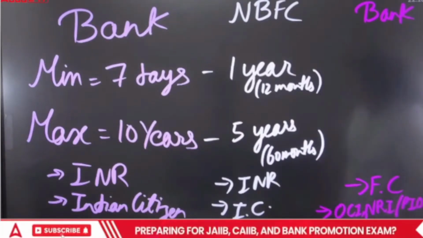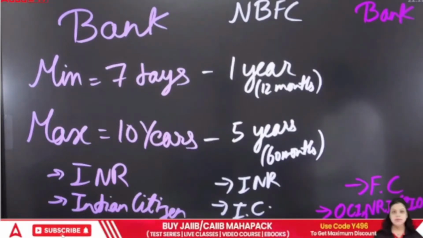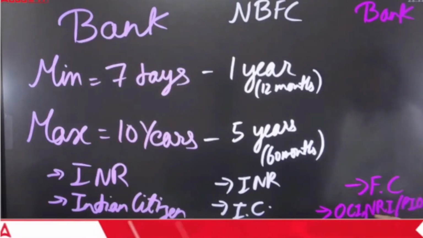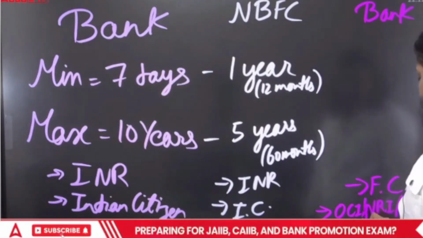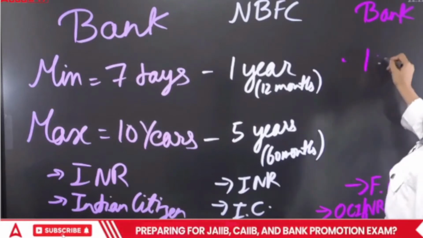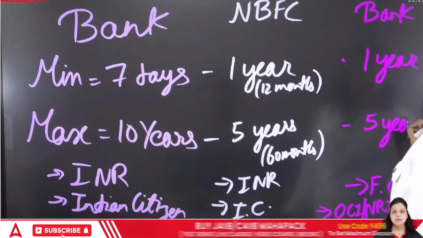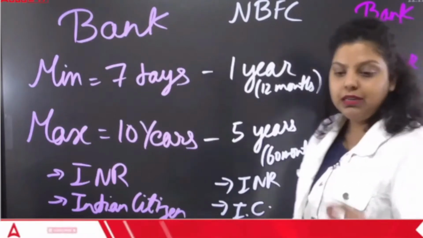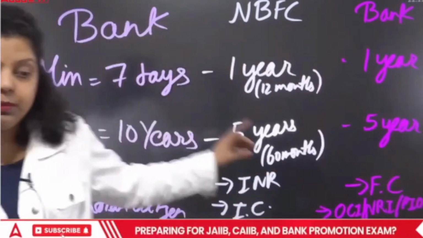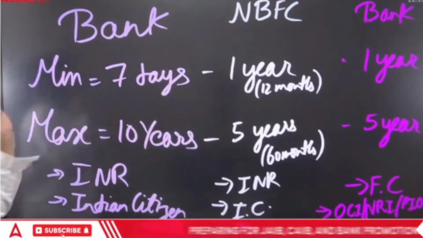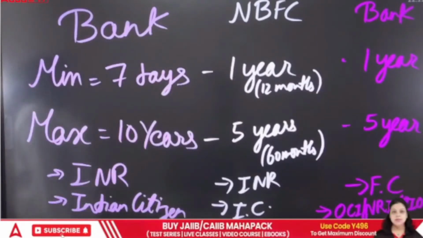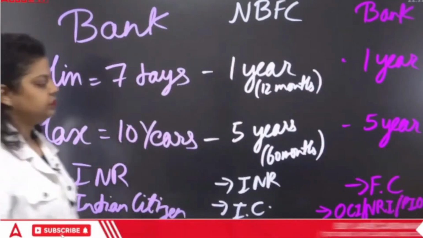Overseas Citizen of India. NRI is Non-Resident Indian, and PIO is Person of Indian Origin. If the foreign currency FD is opened by any of these, the minimum duration will be 1 year and the maximum duration will be 5 years. Clear? So do remember that the FD tenure is different in these three conditions. Okay, let's go, next.